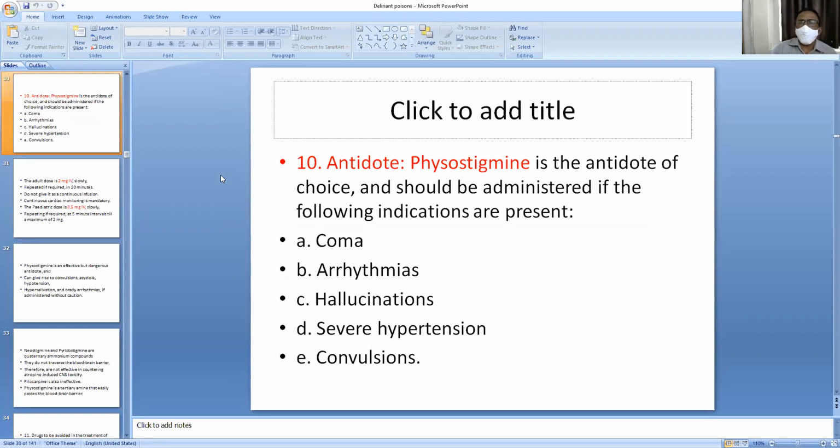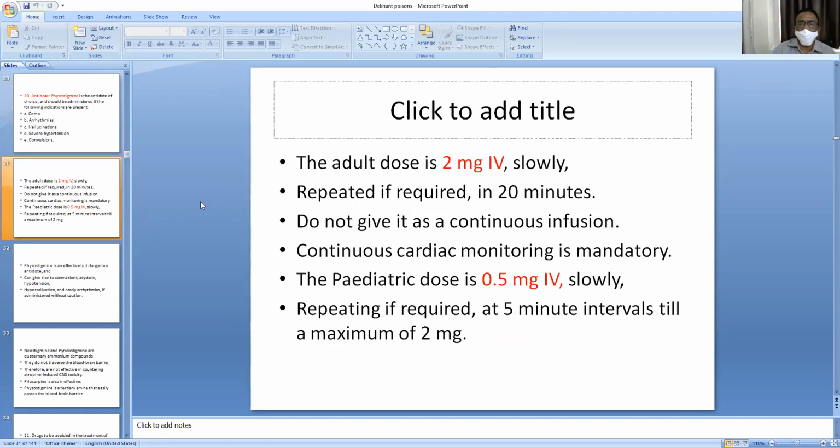The treatment aspect of the antidote is physostigmine. Physostigmine is the antidote of choice and should be administered if the following indications are present: coma, arrhythmias, hallucinations, severe hypertension, convulsions. If the person presents all these symptoms, you should give the physostigmine. The adult dose is 2 mg IV, slowly, repeated if required in 20 minutes. Do not give it as continuous infusion, but give it in intermittent doses.